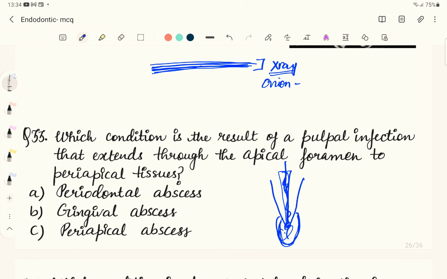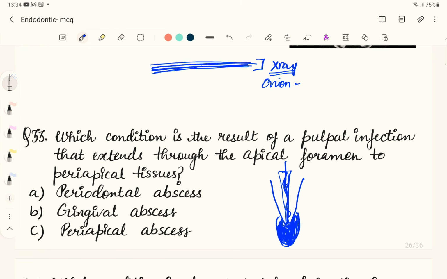Since there is no space for the pus to escape, a lot of pressure develops close to the apex of the tooth. So the bone is holding a lot of pressure, and because of that the patient will have severe throbbing pain, and the patient may also develop swelling of the overlying mucosa.